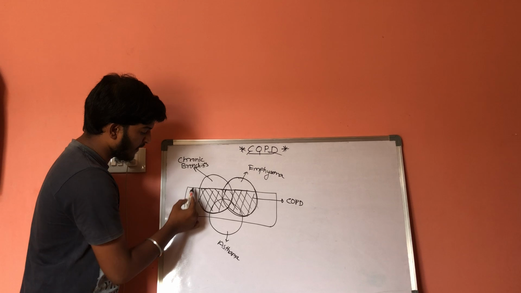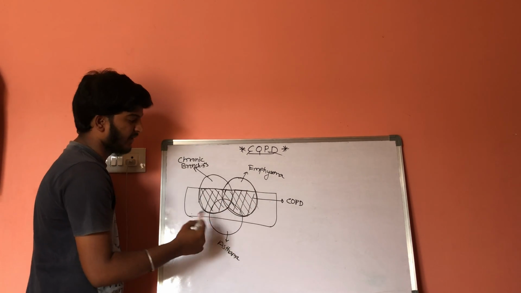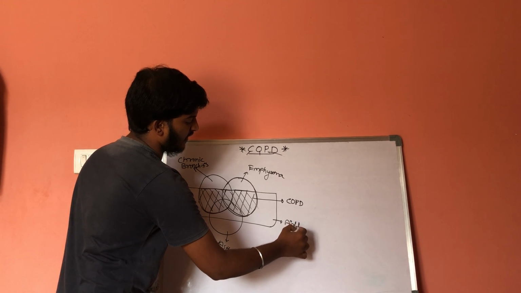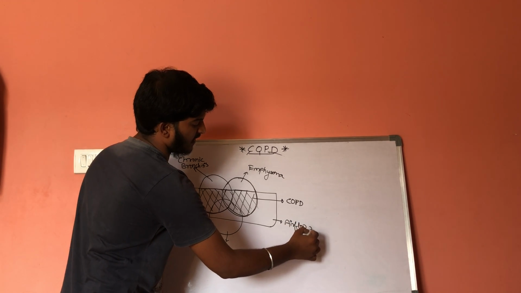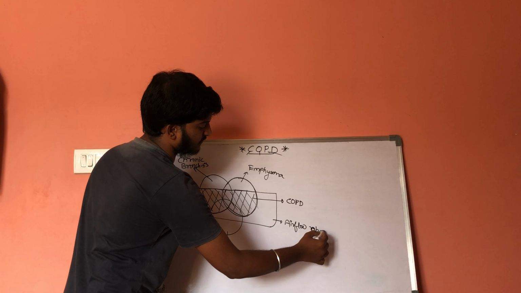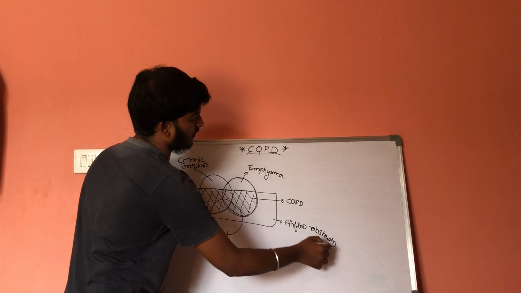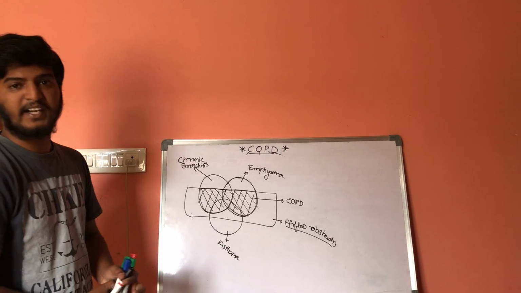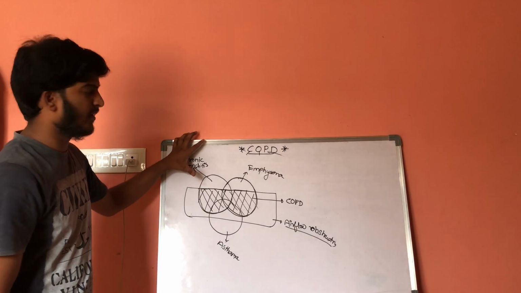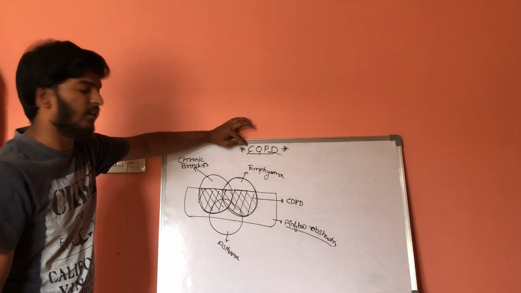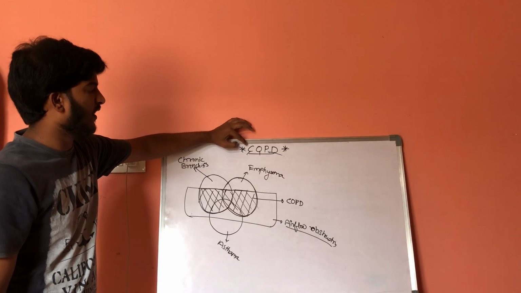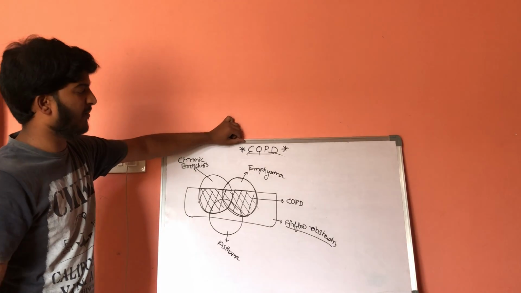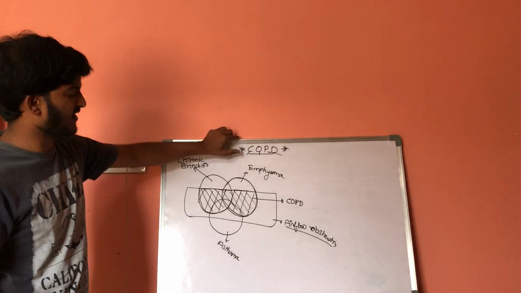Whereas this rectangle part which is out of shade is called airflow obstruction. So what we get from this diagram is, whenever a patient comes to us in the name of chronic obstructive pulmonary disease, we have to check all these conditions.